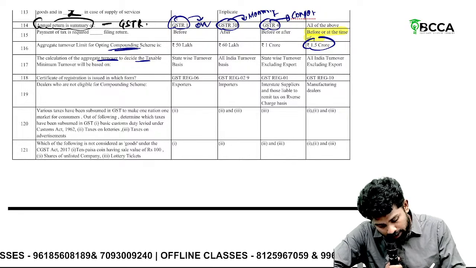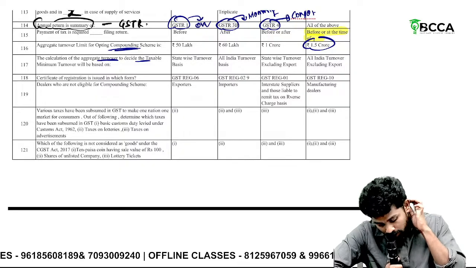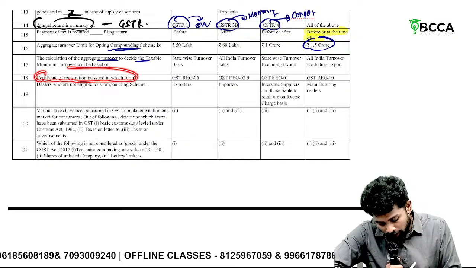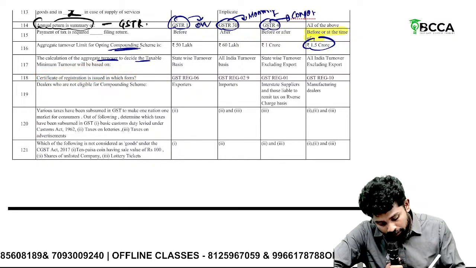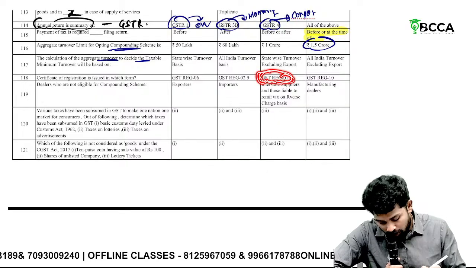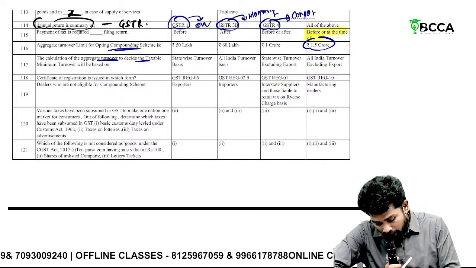Special category states, it is how much? 75 lakhs. Then the certificate of registration, when you are registered under GST, in which form will the certificate be given? It will be given in GST REG-06. GST REG-06, the certificate will be given. Okay, I have missed this one, sir.